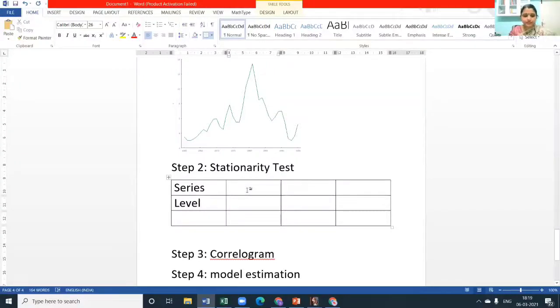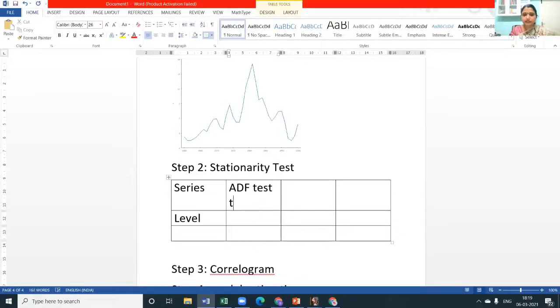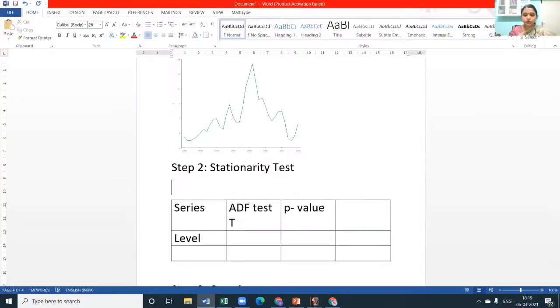If I am proceeding with the ADF test, we know that there is a t statistic or a tau statistic followed by a p-value. Based on that, we will say whether it is stationary or not. So what is the null hypothesis for the stationarity test using ADF? The series is stationary or not stationary? What is the null hypothesis for the ADF test?